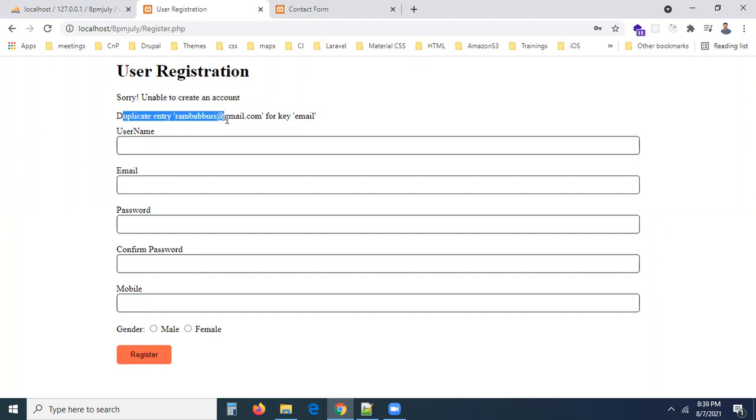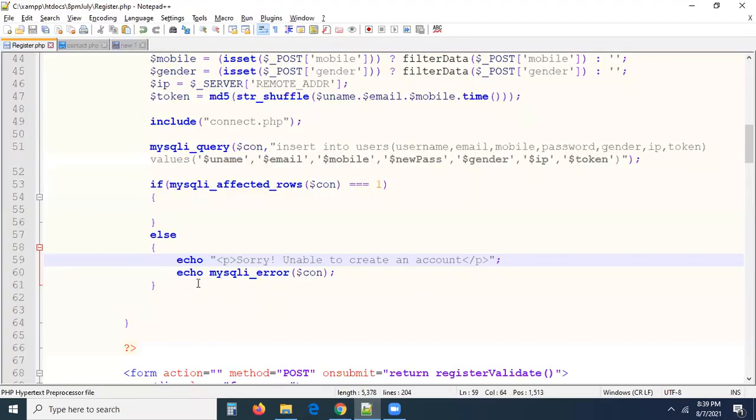Duplicate entry for the rombaburi@gmail.com for the key email. Duplicate entry means there is already an email column with the same value, so we cannot do it like this, guys. This is the error message that will be collected by the following method. You can display your own message, or you can display the DB error message also if you want.